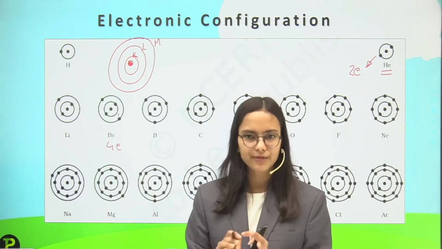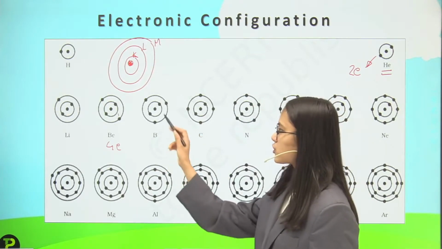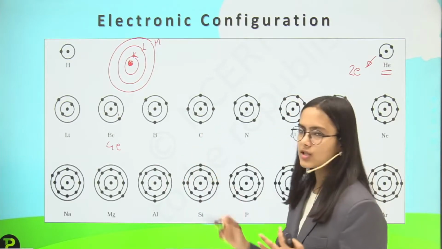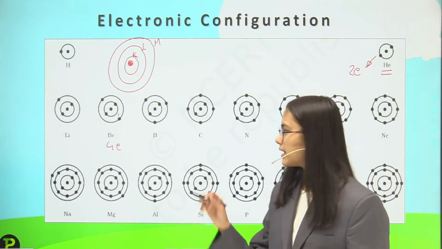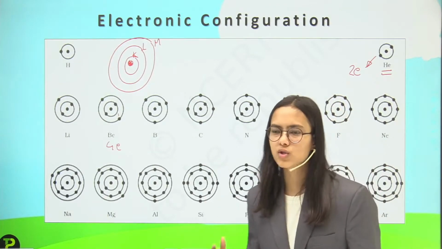2 electrons in the first shell and then 2 electrons in the next shell. And then if I have 5 electrons, 2 in the first and then 3 in the second. And then for 6 electrons, that is carbon: 2 electrons in the first shell and then 4 electrons in the outermost shell.